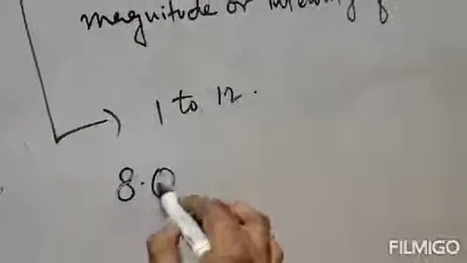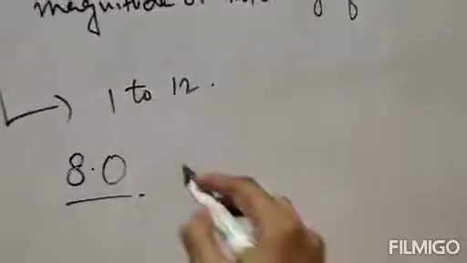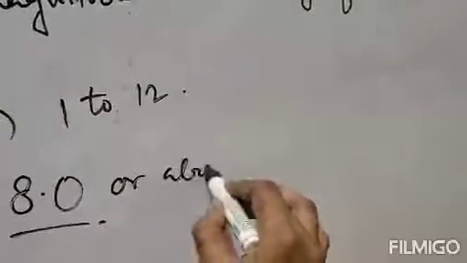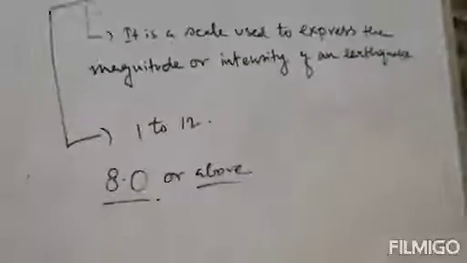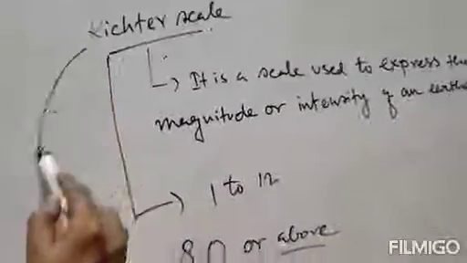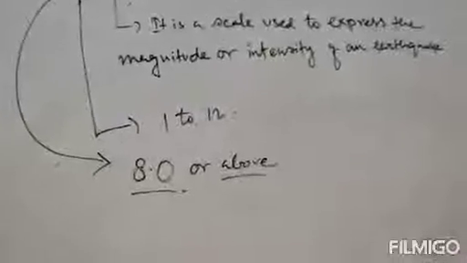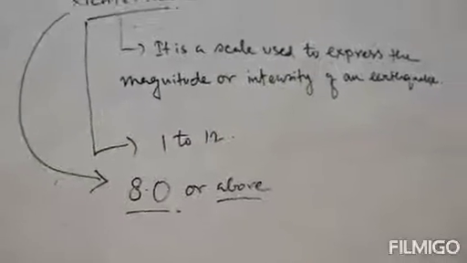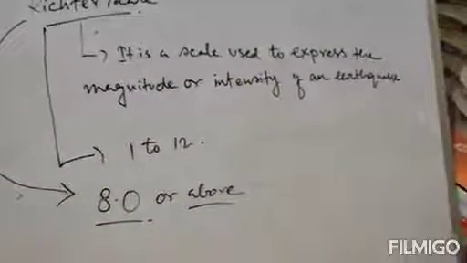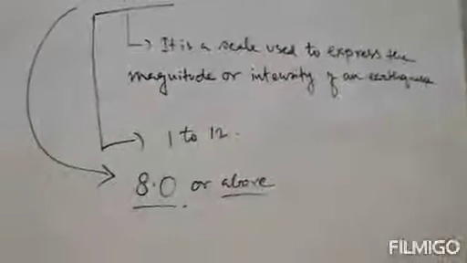Generally, it is considered that if the Richter scale shows a value of 8.0 or above, then it means a highly destructive earthquake, and it is capable of destroying the entire population.